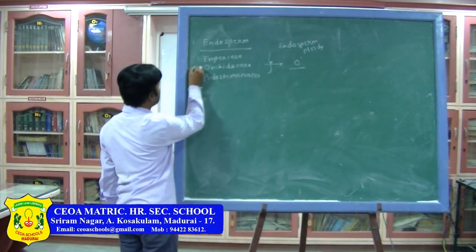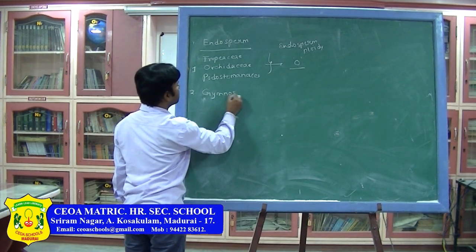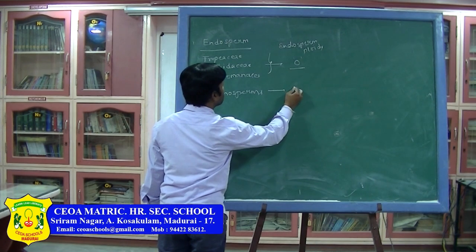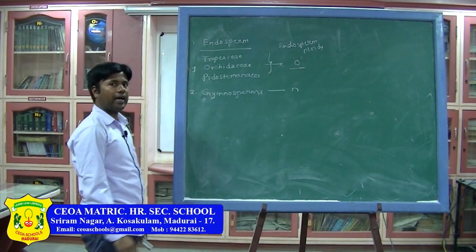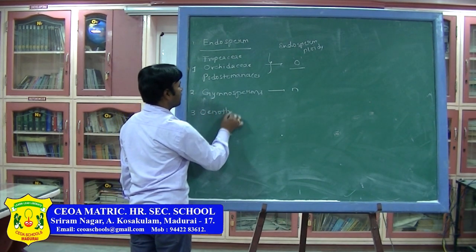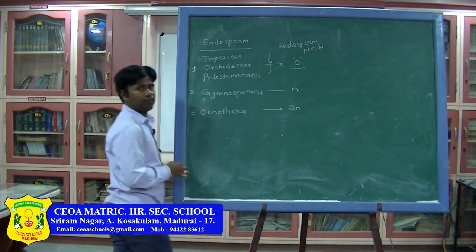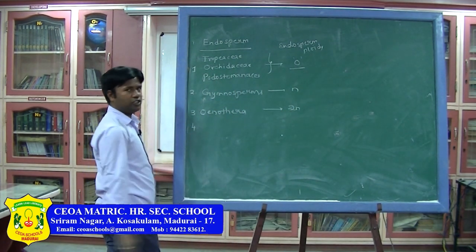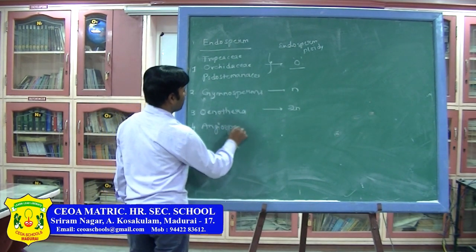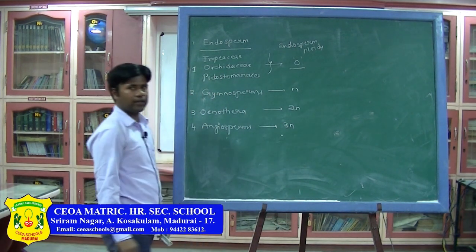Next, in gymnosperms, the endosperm is N, haploid, whereas in Oenothera, endosperm is 2N in nature. Okay. Then angiosperms, it is 3N. Okay.